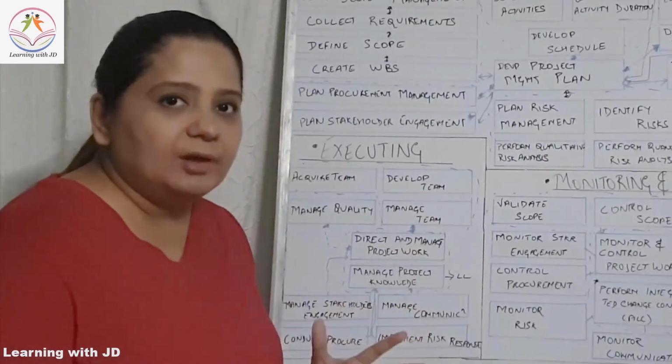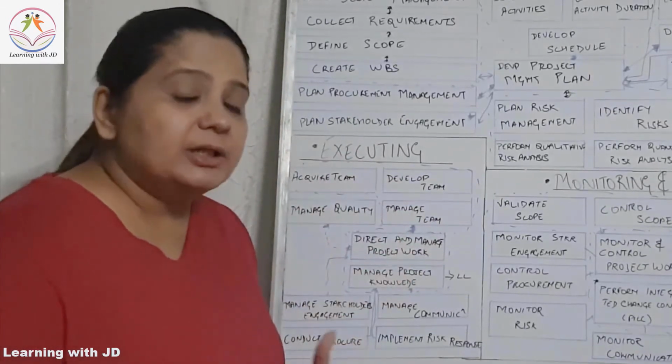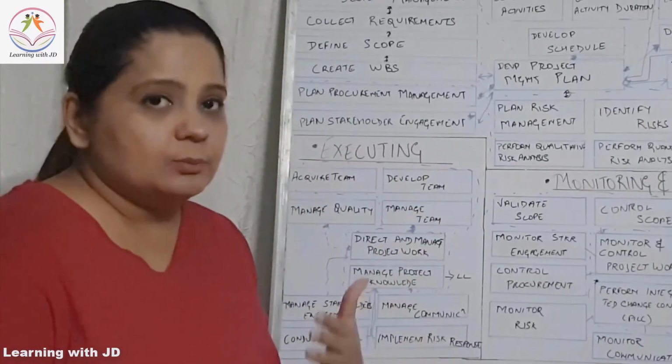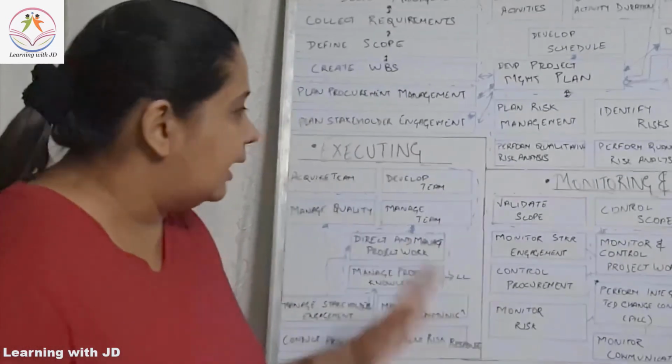That is all about develop team. Then once you develop the team, you need to manage the team. Manage the team is all about one-to-one relationship. One person has fallen sick, one person is going to go on leave. That's all about managing the team.